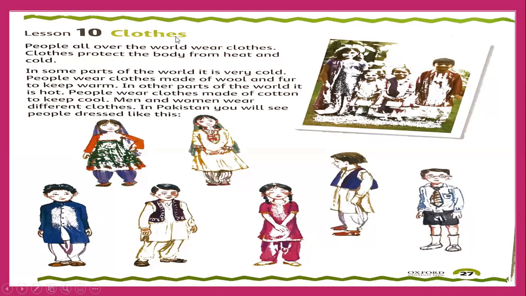Another important thing for human beings is clothes, and they are very important for human beings only, because only human beings wear clothes. But food, all living things need, like animals, birds, even the plants need food, but clothes only human beings need to cover their body.